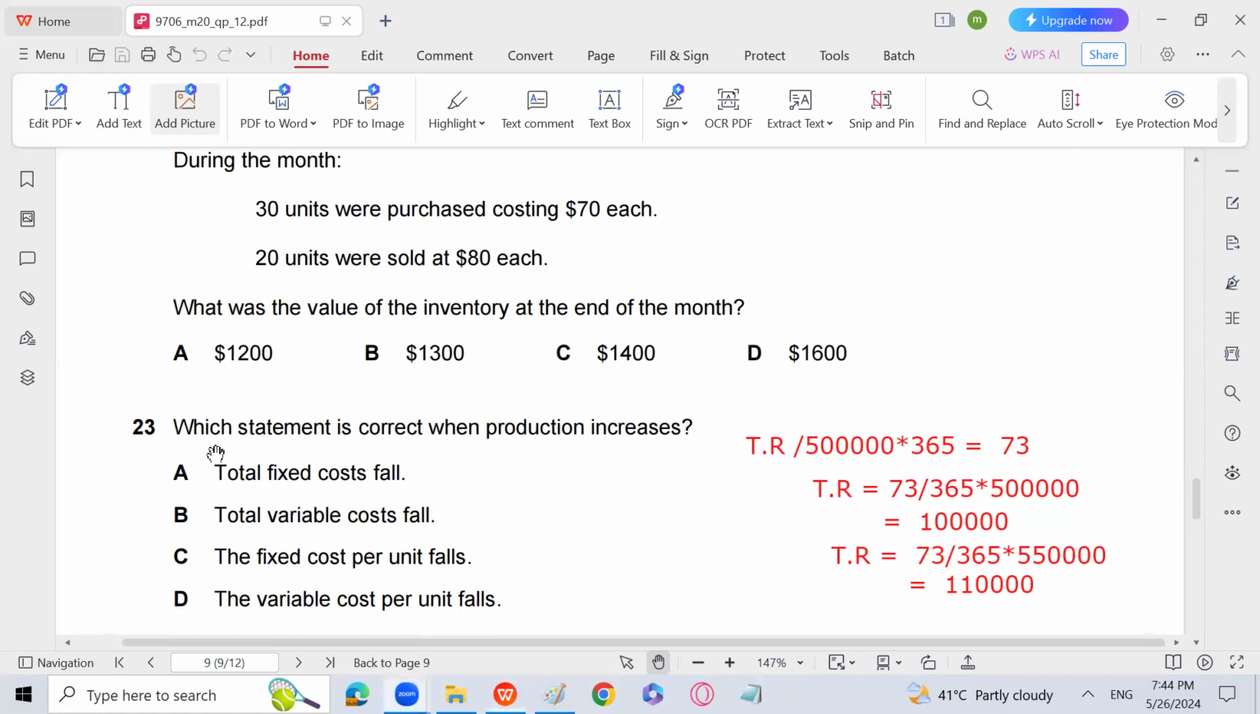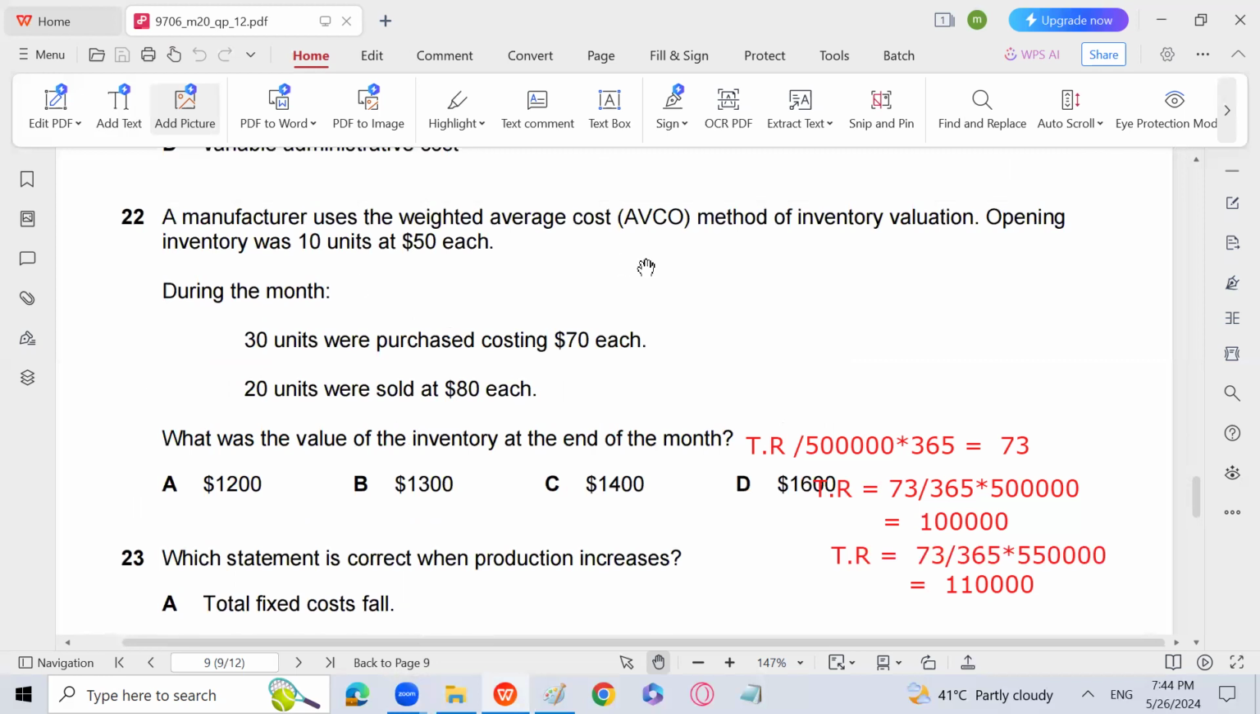Yes. So last question. A manufacturer is using the weighted average cost method of inventory valuation. Opening inventory was 10 units at 50, which is 500. 30 units were purchased costing 70 each. 20 units were sold at 80 each. What is the value of inventory at the end of the month?